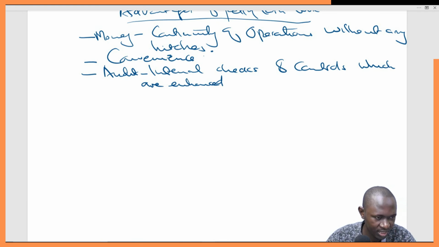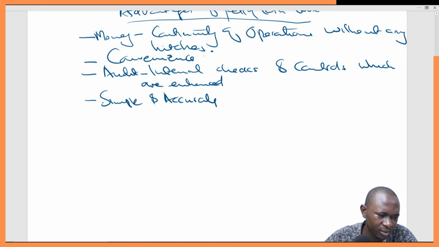The other thing is that normally it's a simple way of keeping books, simple and accurate, because with the imprest petty cash we have different vote heads.